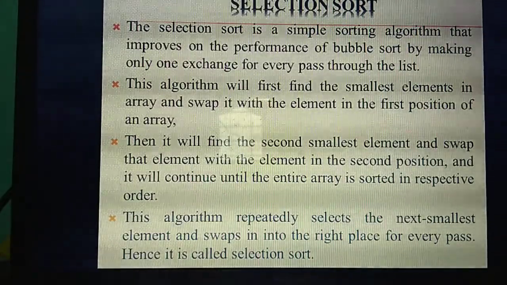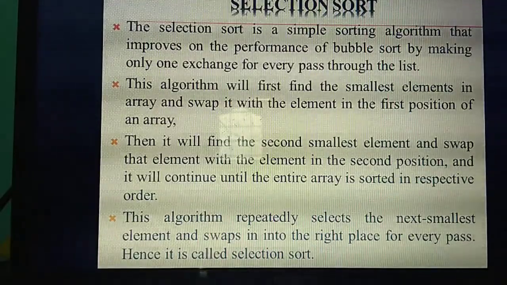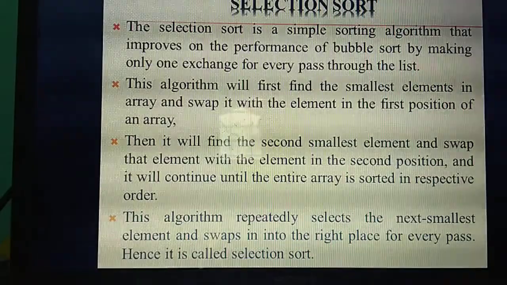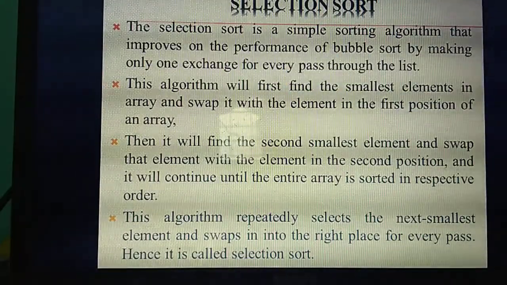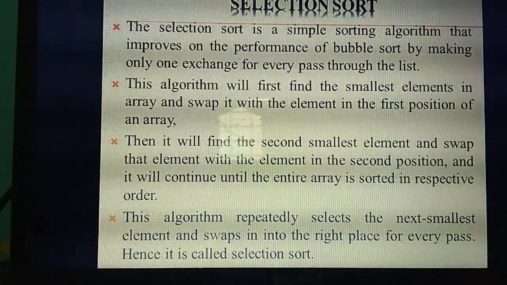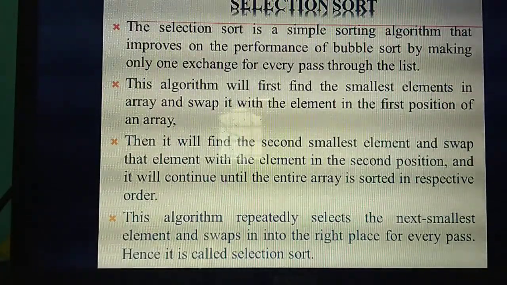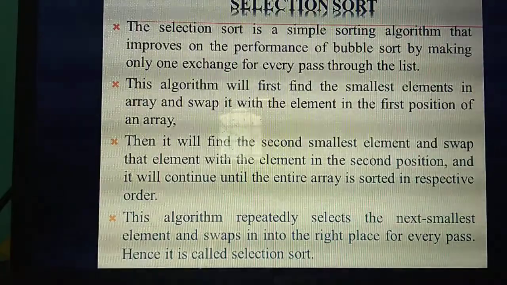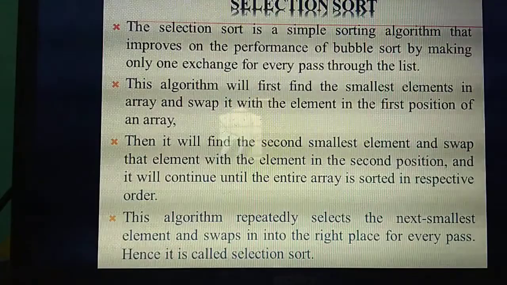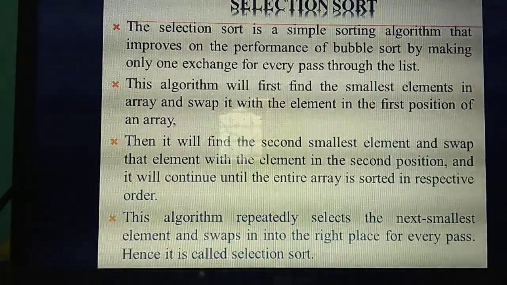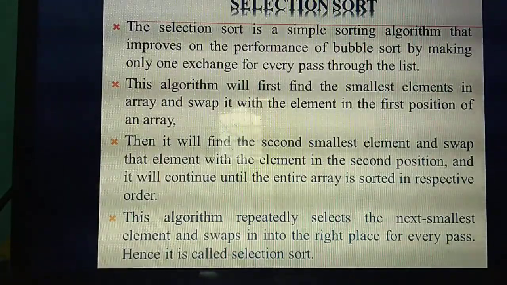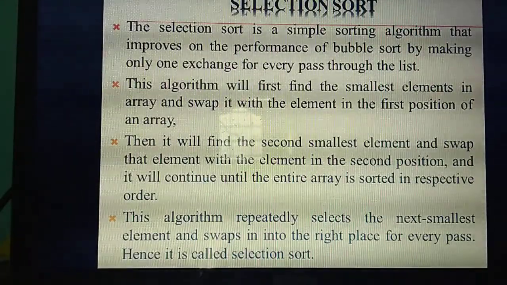From the whole list it will take the smallest element in the array and next it will swap it to the first position. That's the important thing. From the whole array it takes the smallest element and swaps that particular smallest element to the first position. After swapping, it keeps the smallest element at the first position of the array.